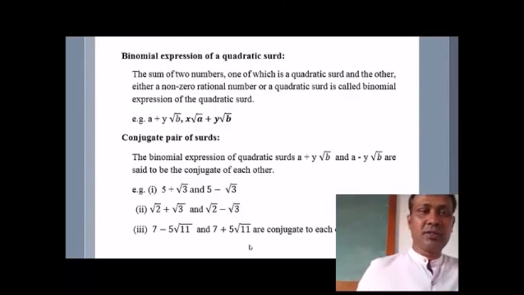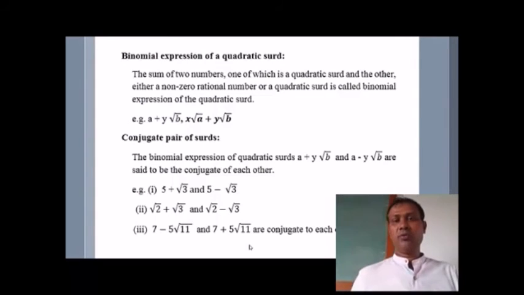Binomial expressions of quadratic surd. The sum of two numbers, one of which is a quadratic surd and the other either a non-zero rational number or a quadratic surd, is called a binomial expression of quadratic surd. For example, a plus y root b, x root a plus y root b. Conjugate pair of surd: the binomial expressions of quadratic surd a plus y root b and a minus y root b are said to be conjugates of each other. So here are some examples given.